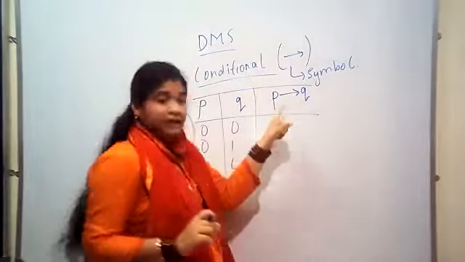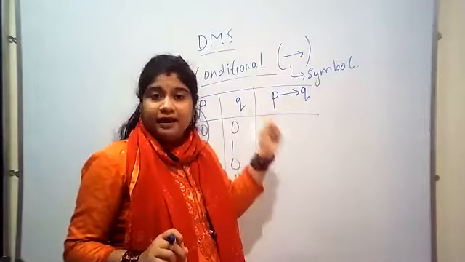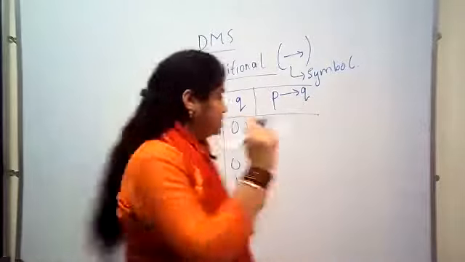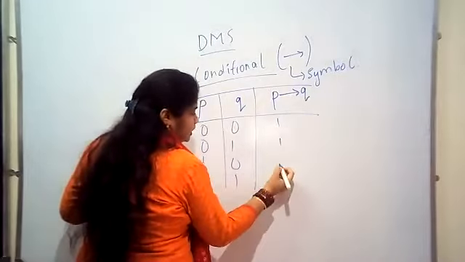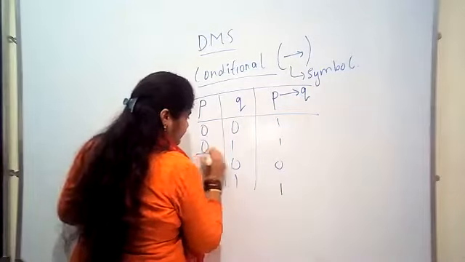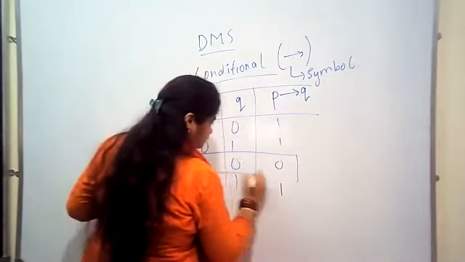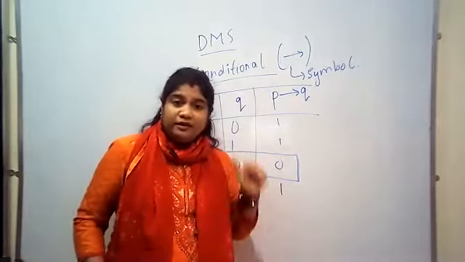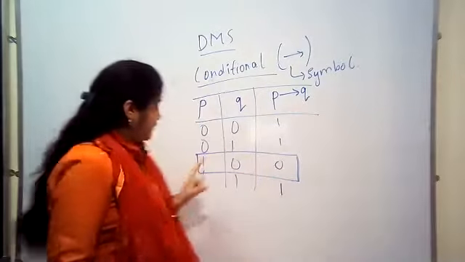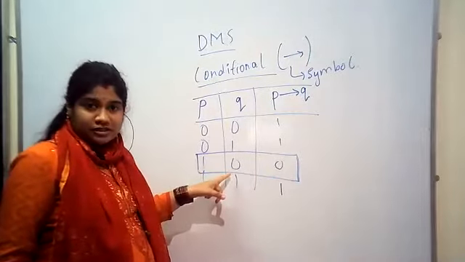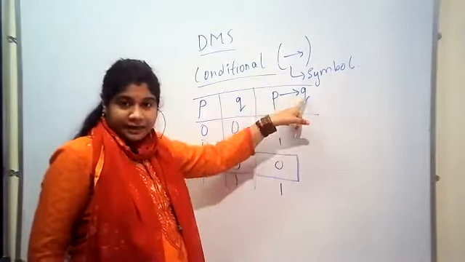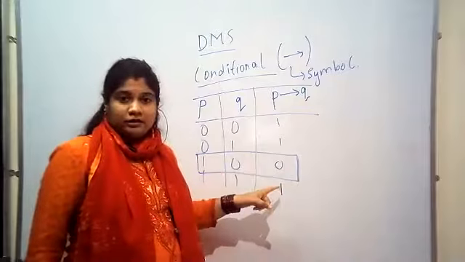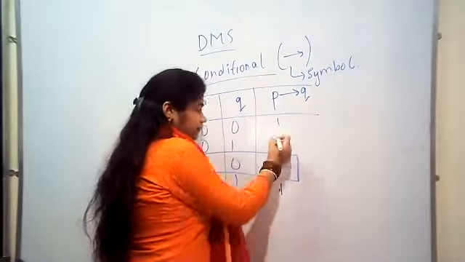P conditional Q will be false only when P is true and Q is false. For example, 1, 0 gives 0. Only when P is 1 and Q is 0 will the result be 0, whereas for the other conditions it will be 1.